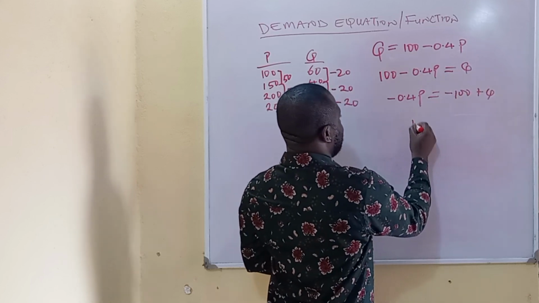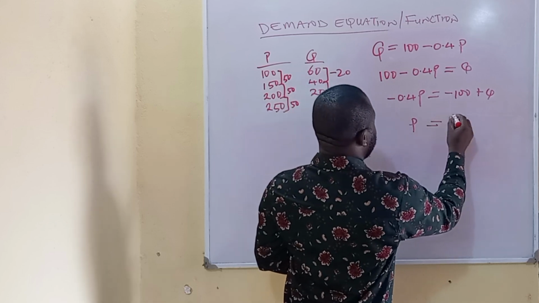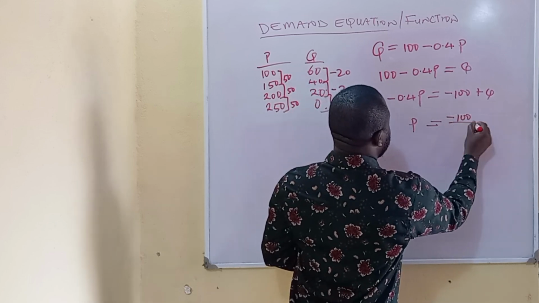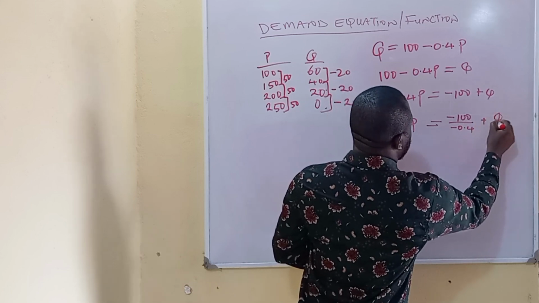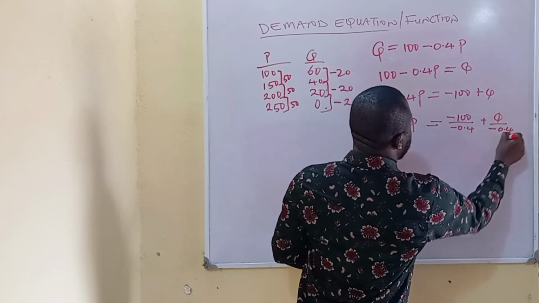So for us to make P the subject of the formula, we're going to have P equals minus 100 divided by minus 0.4 plus Q all over minus 0.4.